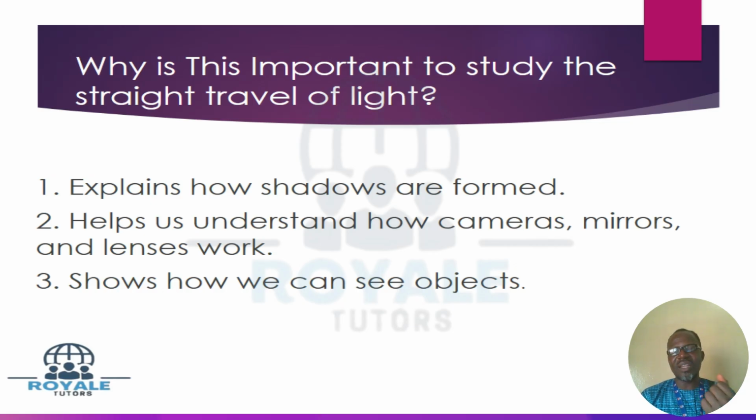Number one, to explain how shadows are formed. Some will be saying, how is a shadow formed? So through the study of how light travels in a straight line, we are able to study how shadows are formed. That is number one of why we are trying to study the movement of light in a straight line.